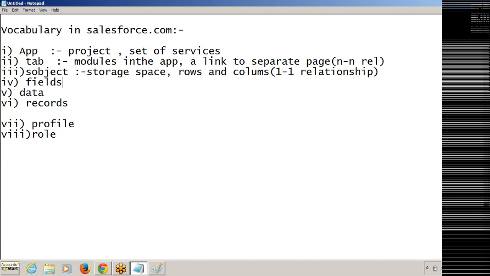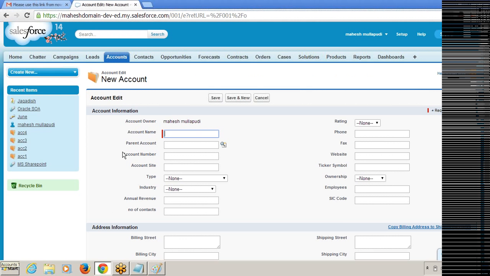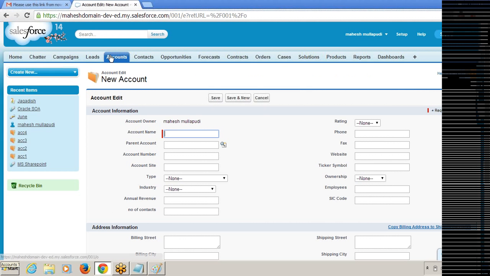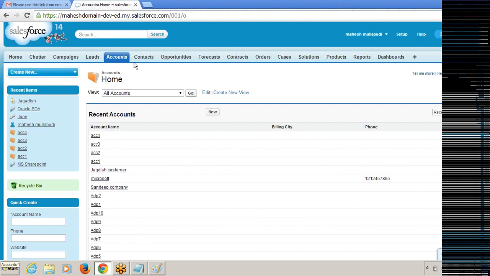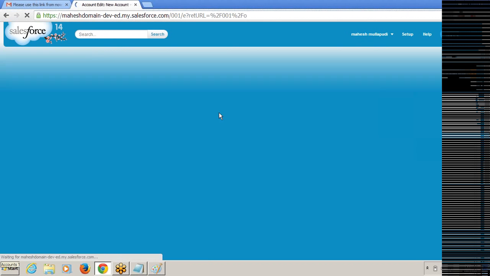So I want to store the application data, so I need some fields, right? For completing the transaction fully, we need some relevant fields. If you want to finish the transaction and get the complete record for business purposes, we need to create some meaningful fields. So where can you see the fields here? These are the fields. Click on any tab, click on the New button, then we are entering into the object.